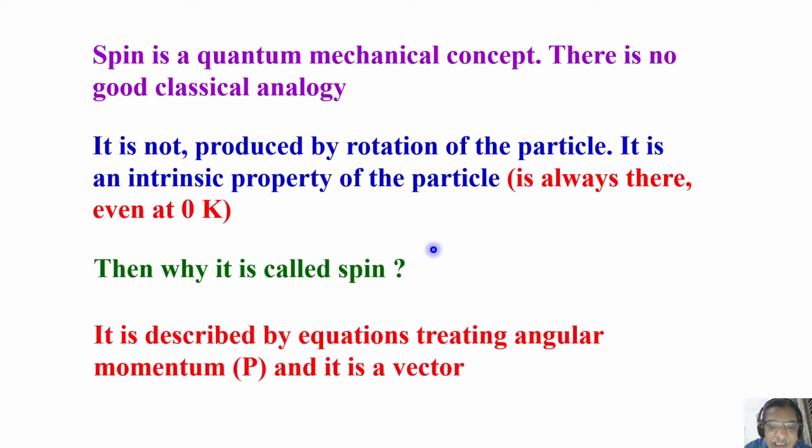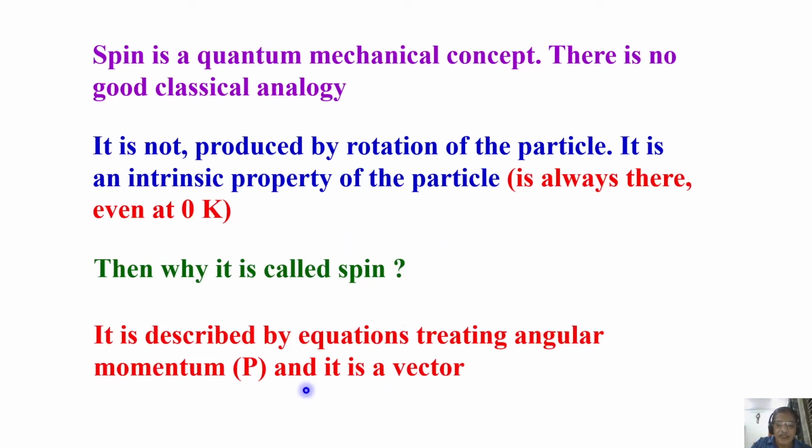Remember, it is described with equations treating angular momentum. I said all rotating objects possess angular momentum. Fundamental subatomic particles like protons, neutrons, and electrons are described by equations governing angular momentum, so their spins are described that way. That is why it is called a spin.